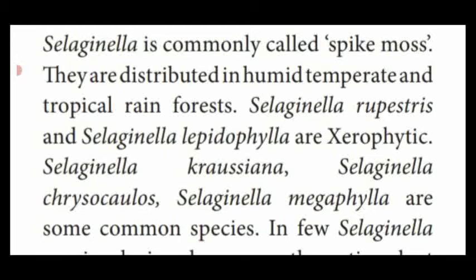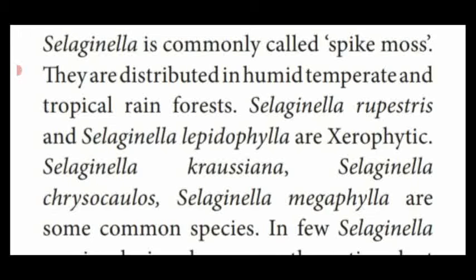That's why, in the general characteristic features, we have seen water is essential for the fertilization process, and they live in regions where a little amount of water is present. Cool, shady, moist places with a little amount of water. That is said to be humid temperate and tropical rainforest.